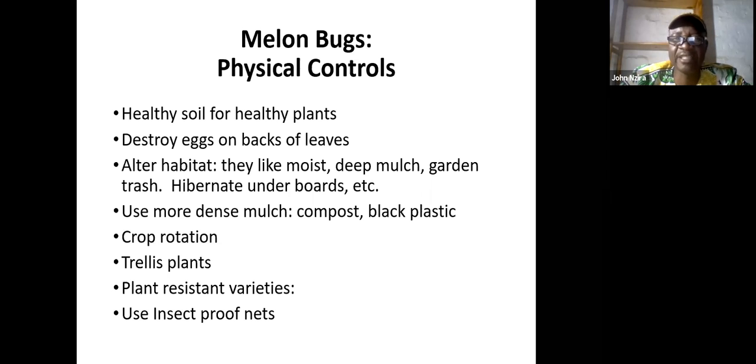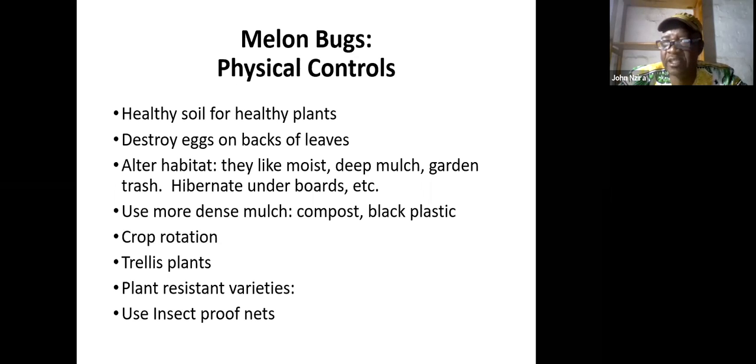As I said earlier, destroy the eggs on the back of the leaves. Usually, this mealybug lays eggs on the back of a leaf, and when you see the eggs there, you have to destroy them, either physically or by preparing a tea for destroying them.